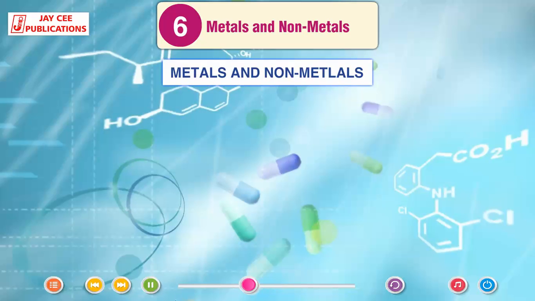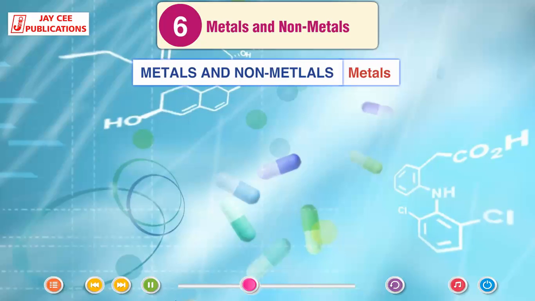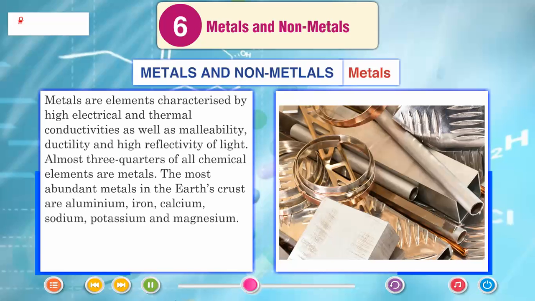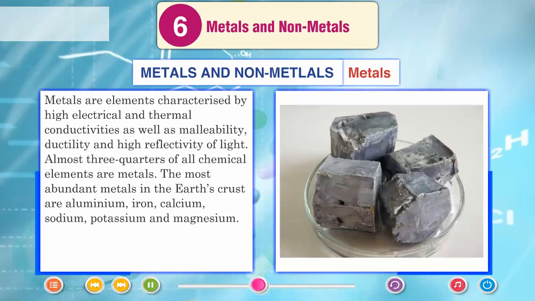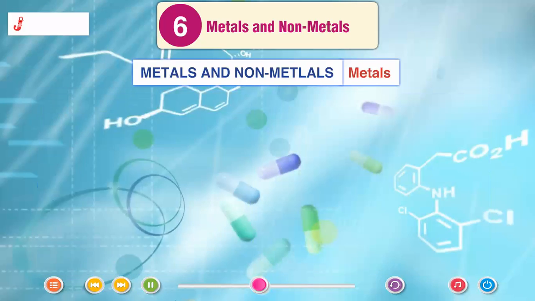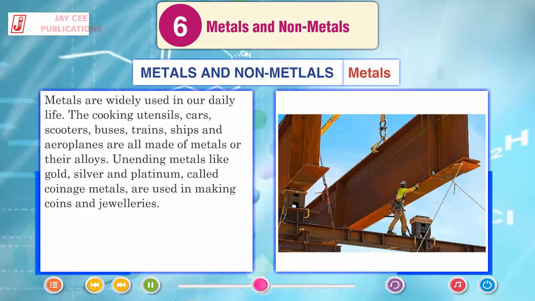Metals and non-metals. Metals. Metals are elements characterized by high electrical and thermal conductivities as well as malleability, ductility and high reflectivity of light. Almost 3/4 of all chemical elements are metals. The most abundant metals in the Earth's crust are aluminum, iron, calcium, sodium, potassium and magnesium. Metals are widely used in our daily life.